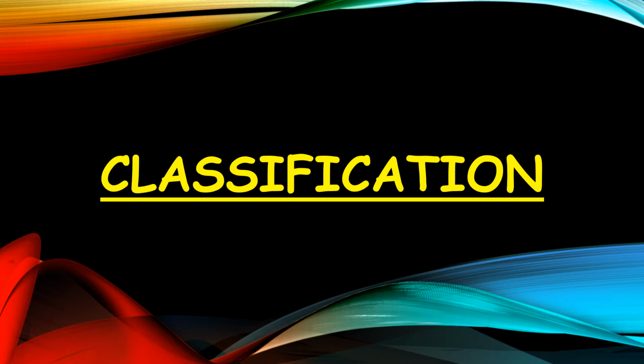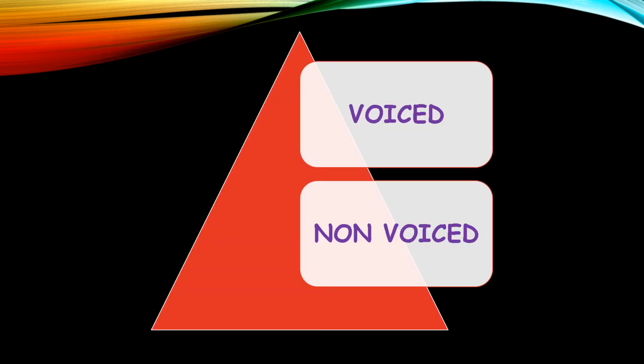Next, moving to the classification of sounds. So coming to the classification of speech sounds, the first one is based on whether there is involvement of vibration of mucosa of vocal cord. It is classified into two, that is voiced and non-voiced. In voiced sounds, there is involvement of vibration of mucosa of vocal cord, and in non-voiced sounds, there is no involvement of vibration of mucosa of vocal cords. Okay.